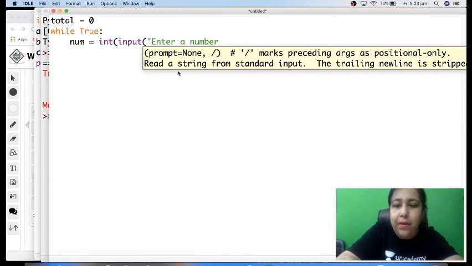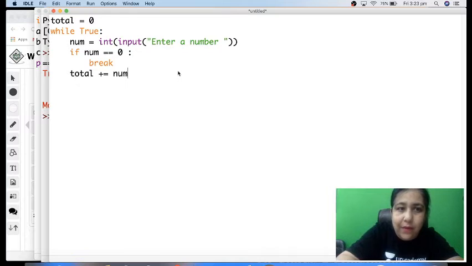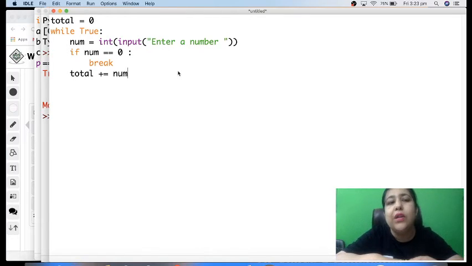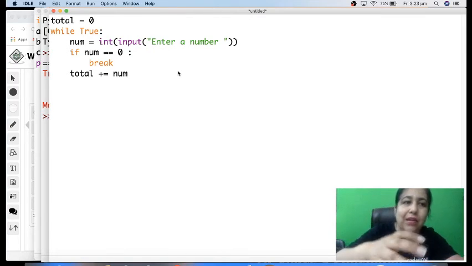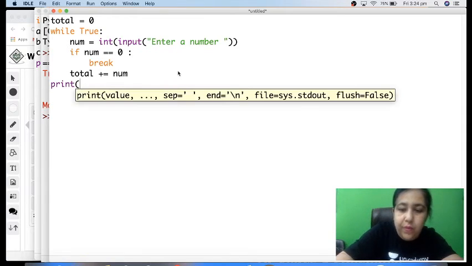So we take a number, we ask enter a number, the number comes in num, and I check if num is equal to 0. If num is equal to 0, I should break. Otherwise we should have total plus equal to num. So total plus equal to num will add that number to the total, right? And coming out of the loop, I want to print what is the total.